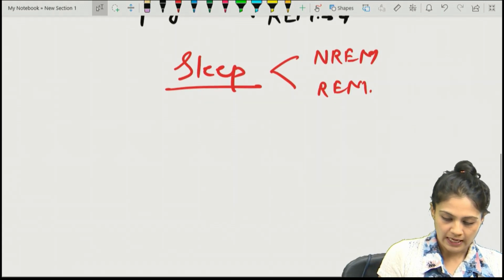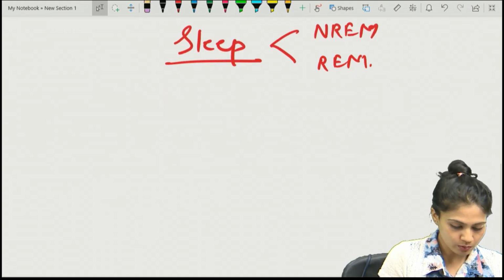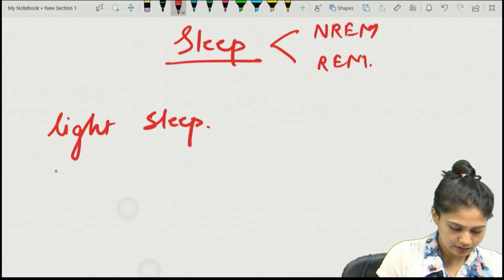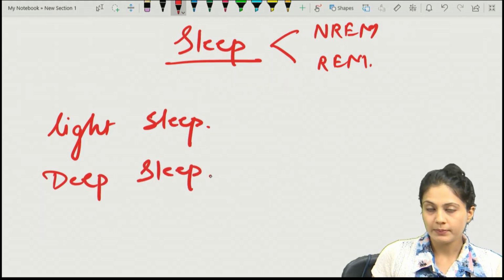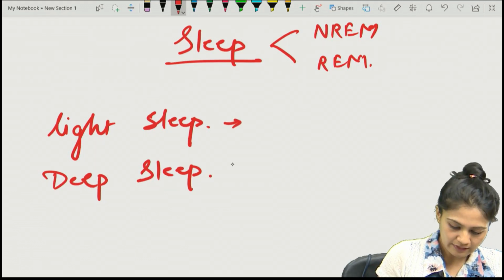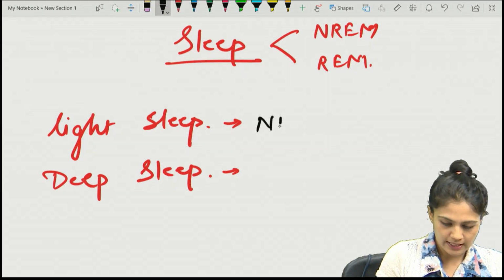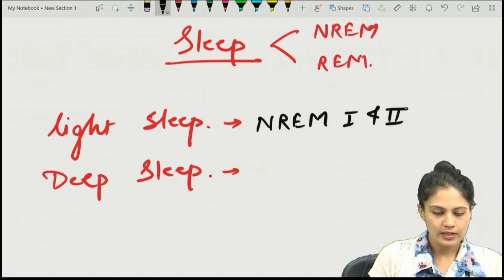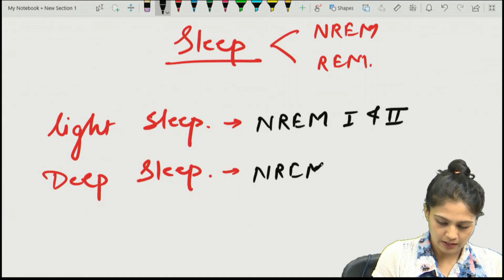It is also divided into light sleep and deep sleep, but remember, both have only the NREM stages. In light sleep we have NREM stage 1 and 2. In the deep sleep we have NREM 3 and 4.